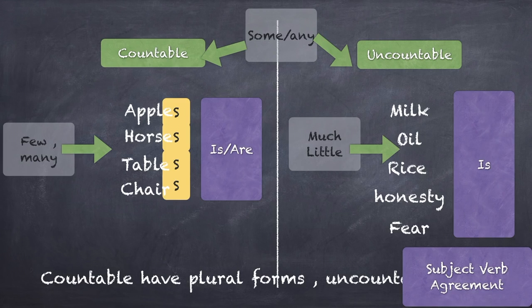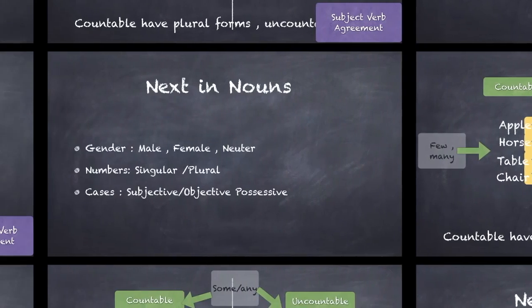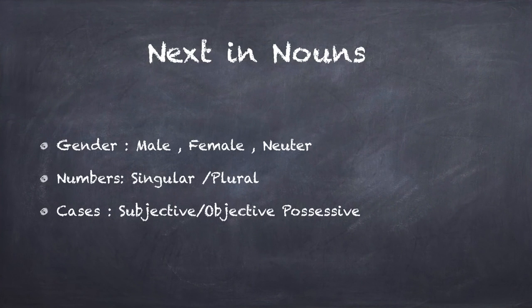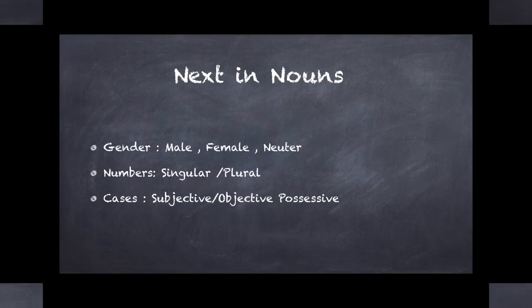That's it. In the theme of keeping the lessons mini, hopefully this still remained a mini lesson. Next session in nouns, we'll look at the gender categories in nouns like male, female, and neuter. The idea of numbers in nouns, whether the nouns are singular or plural, and how to convert them from one form to another. And the idea of cases, whether the noun is in the subjective case, objective case, or the possessive case. What is subjective and objective? You should look at lesson number 1 to grasp that idea.